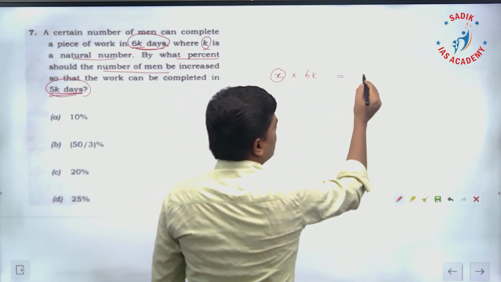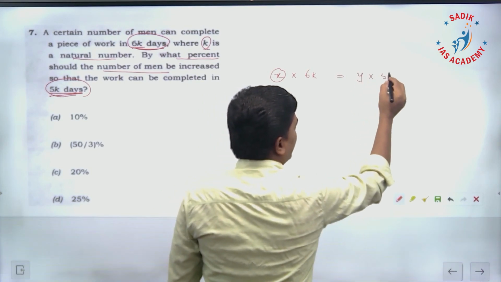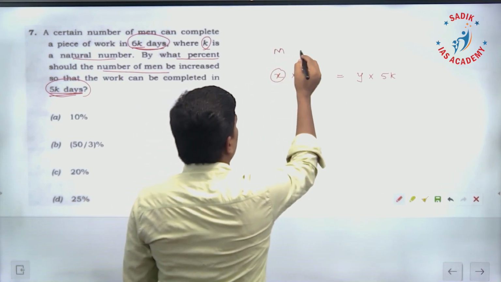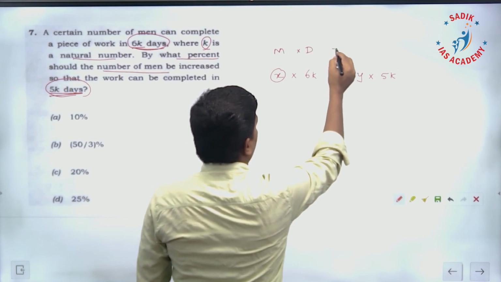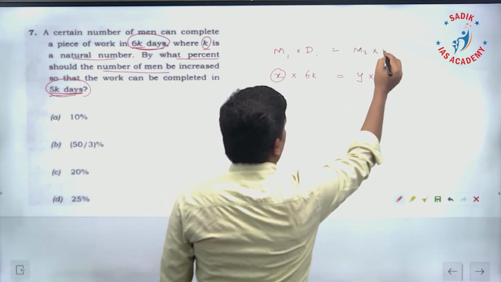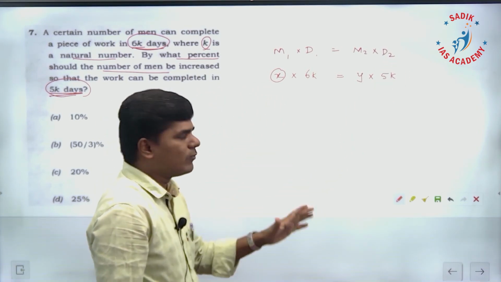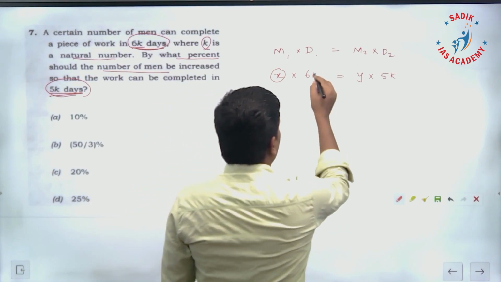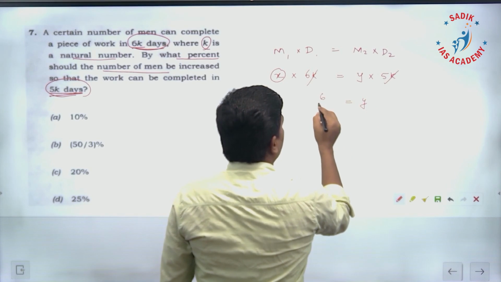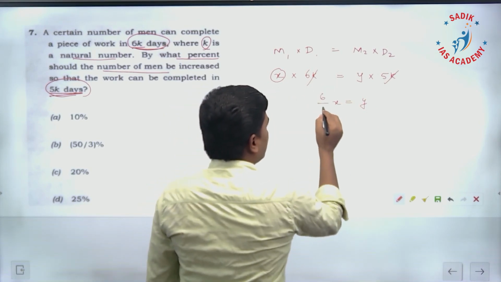Let me take that number to be y. Y men are completing the work in 5k days. So this is like men into days, equal to m1 d1 equals m2 into d2. Both men are completing the same work only, so k will get cancelled. I'll get y is equal to 6 by 5 into x. This is what I'm getting: y is 6 by 5 into x.